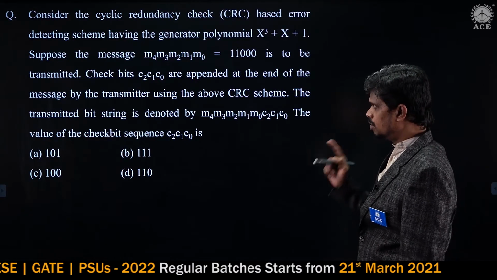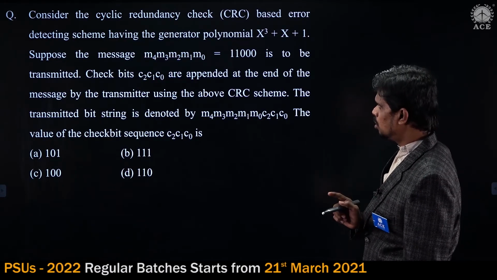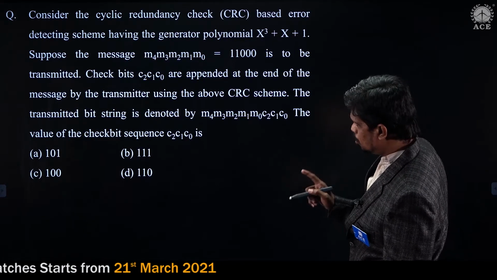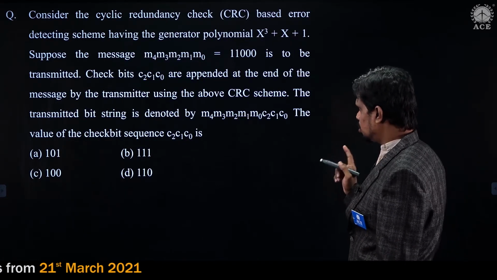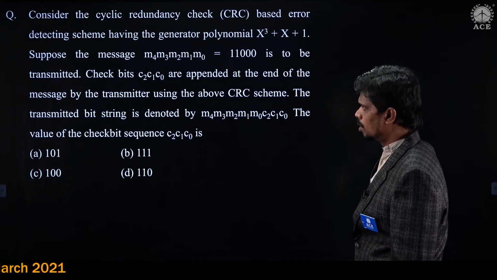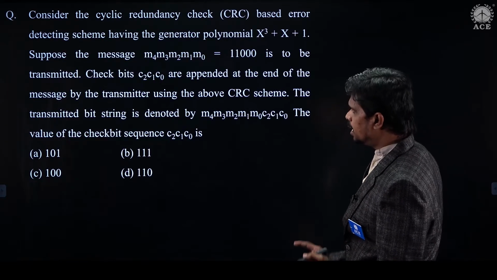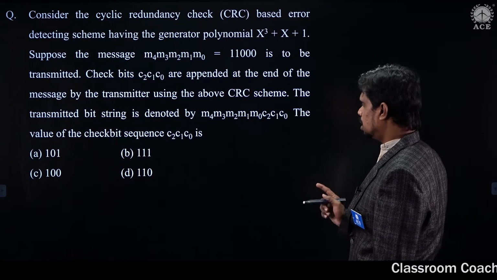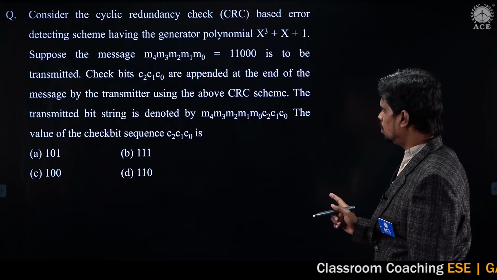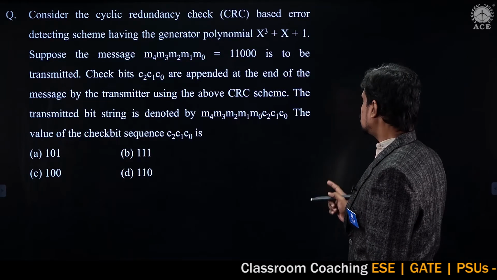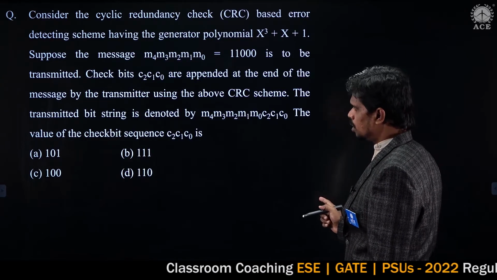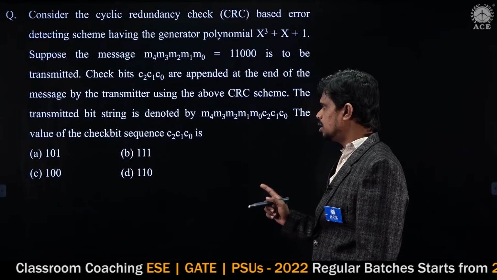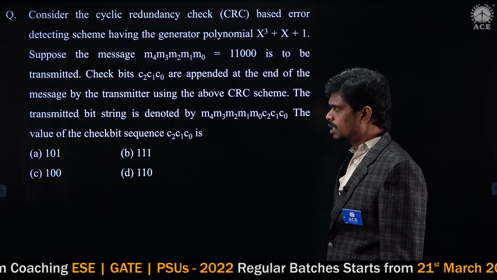Check bits C2, C1, C0 are appended at the end of the message by the transmitter using the above CRC scheme. The transmitted bit string is denoted by m4, m3, m2, m1, m0, C2, C1, C0. The value of the check bit sequence C2, C1, C0 is dash.